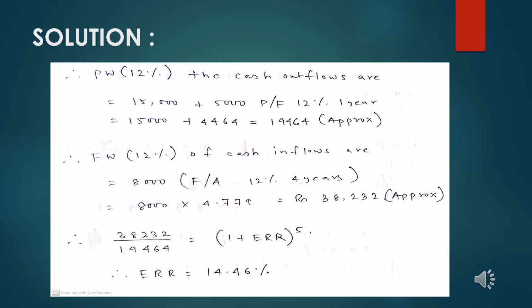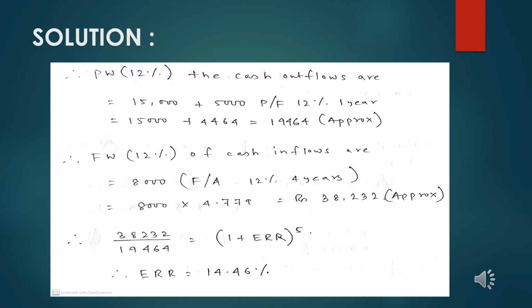Most importantly, in the sum itself, it has been mentioned that for the rest of the period the cash inflows are repeated at 8,000. If it is repeated at 8,000, we can safely say that it is an annual worth. So all the cash inflows need to be turned into future worth according to the formula of external rate of return. If we try to change that 8,000 from annual to future, we have to keep in mind that the project has a lifetime of 5 years, out of which year 0 and the first year have already been transferred into cash outflows.